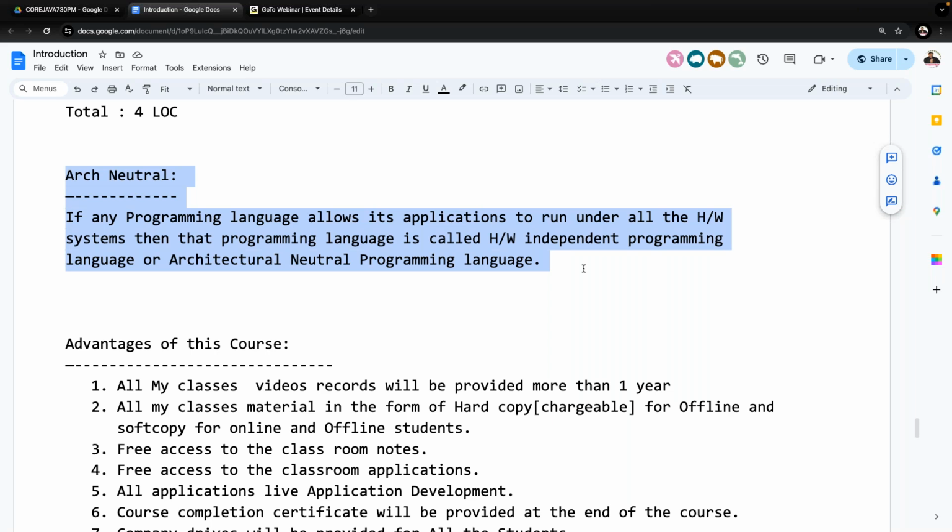All of you are getting at least these words or not? Now tell me what are the three features: simple, tight coded, architecture neutral. Under simple, what is available? Less execution time, less memory, less power consumption. Tight coded means less number of instructions, more implementation. Architectural neutral means able to run applications under all the hardware systems.